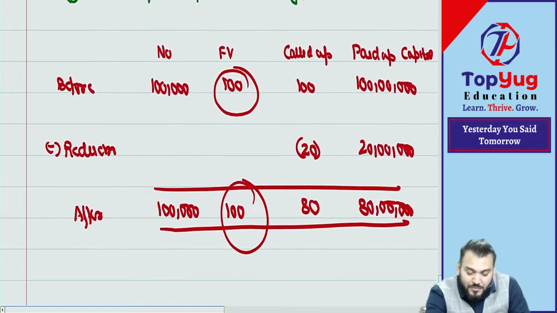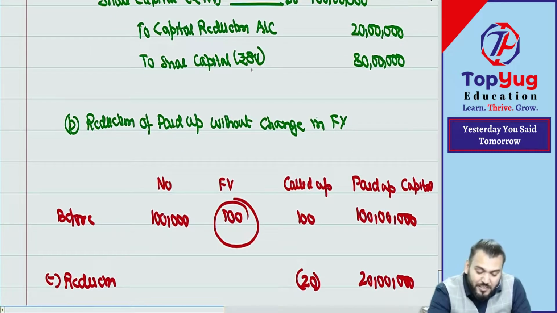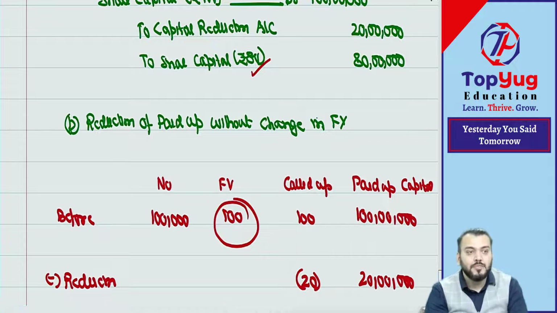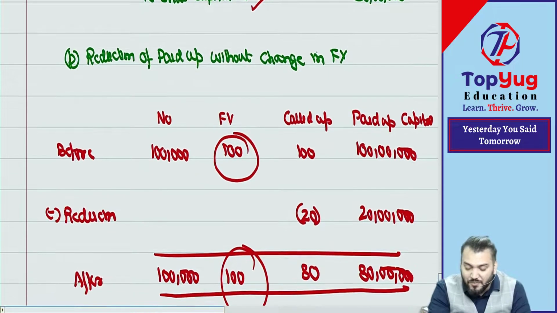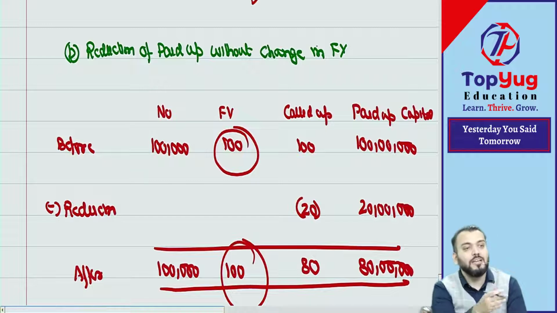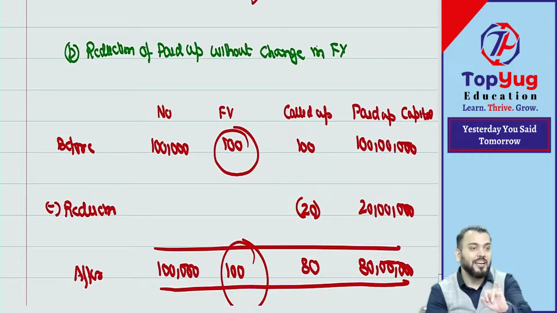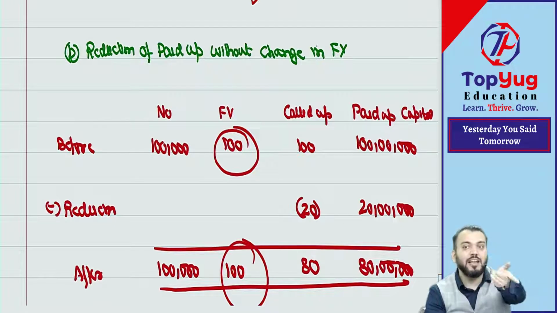When I said this is rupees 100, this is rupees 80. So is this face value or called up value? This 100 rupees, 80 rupees denote face value or called up value? It is face value, and in this question the face value remains the same. So how have you done 180? Means you have taken called up value. Means that is not correct. Means at that time you had not understood when I explained that point.